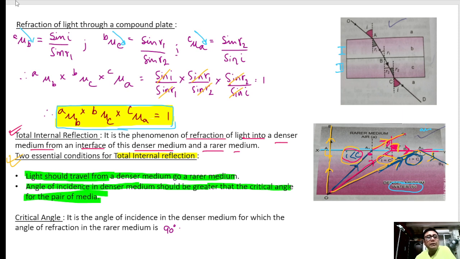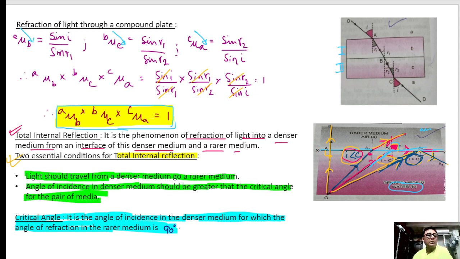Okay. Similarly, this definition is very important. What is critical angle? It is the angle of incidence in the denser medium for which the angle of refraction in the rarer medium is 90 degrees. As you can see from here, it is the angle of incidence, this angle, at which the refracted angle will be 90 degrees. Clear?